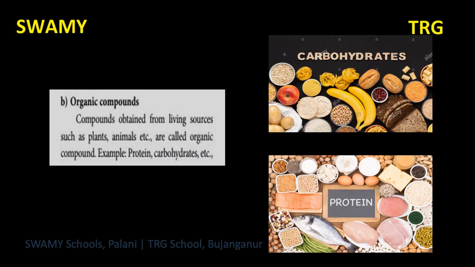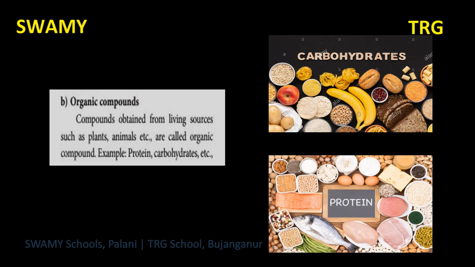Organic compounds. Compounds obtained from living sources such as plants, animals, etc. are called organic compounds. Organic compounds contain carbon atoms and hydrogen atoms together.